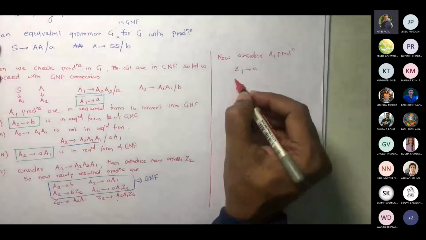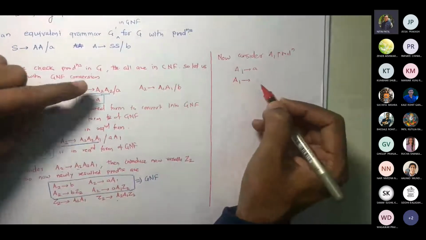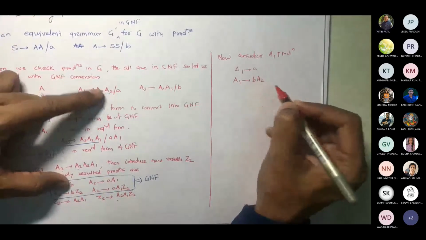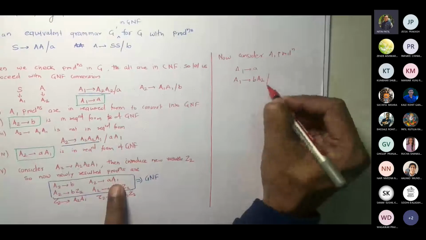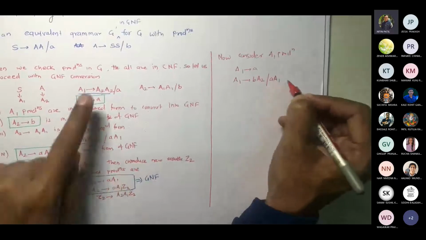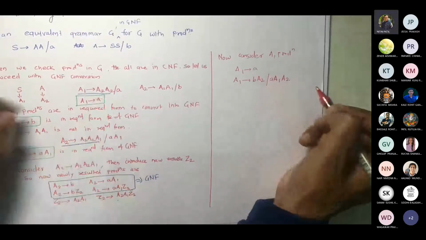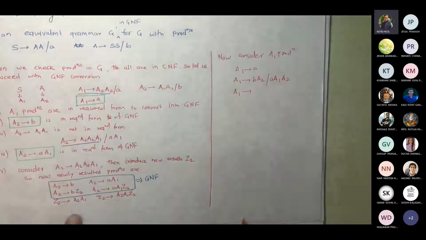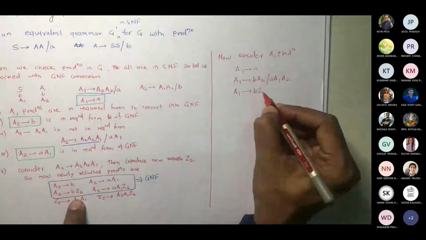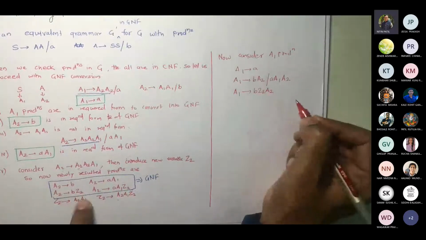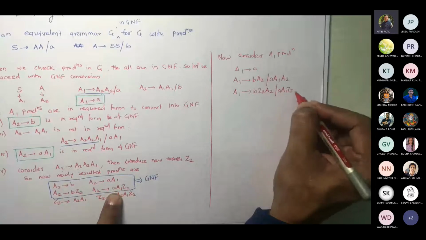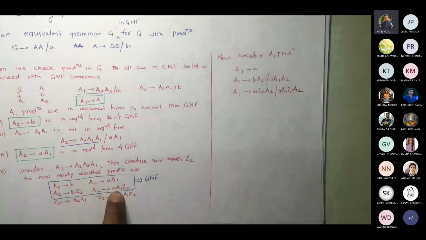So what would I be getting? A1 gives now first value B and this A2. Correct? Second value A1 and this A2. Similarly, remaining two values B Z2 A2 and A1 Z2 A2.